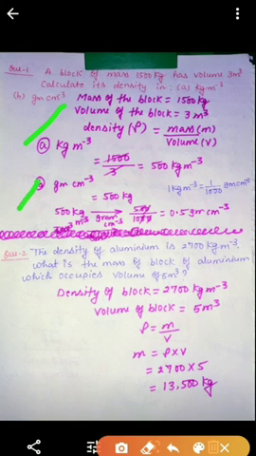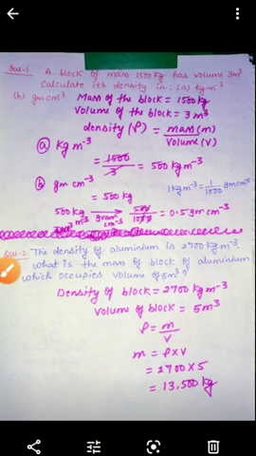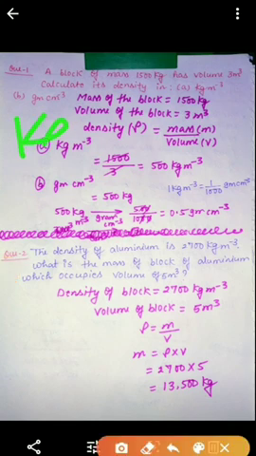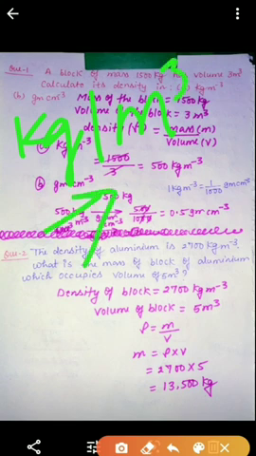In the second case, gram centimeter to the power minus 3, write down the 500 kg meter to the power minus 3 and multiply this value by 1 upon 1000, or you can say divide this value by 1000. If we are going to convert kg per meter cube into gram per centimeter cube, divide this value by 1000.